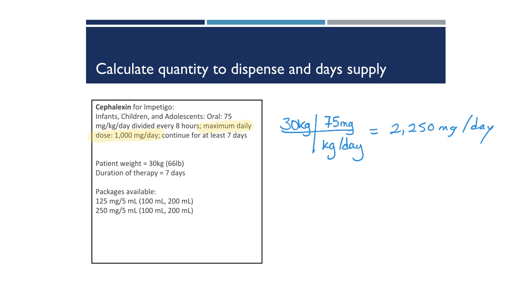However, when we consult our drug reference, it also says that the maximum daily dose for kids for this drug is 1,000 milligrams per day. So we're going to max it out there and calculate our dose going forward with 1,000 milligrams per day. We have 2 different package sizes in this medication. So let's test both scenarios to see which one would be the most appropriate one to dispense and which volume to select in that strength.